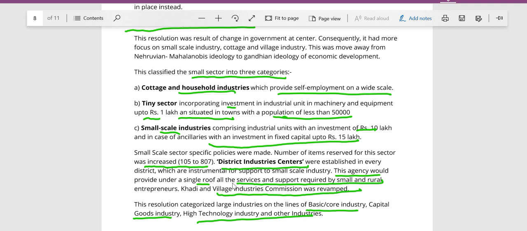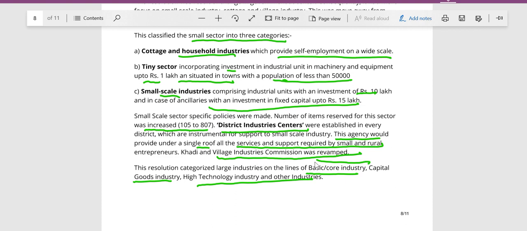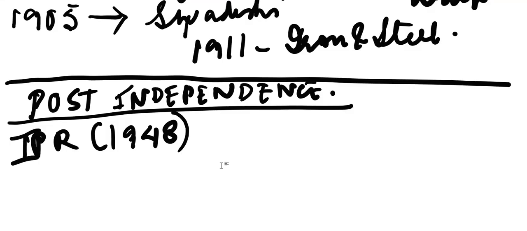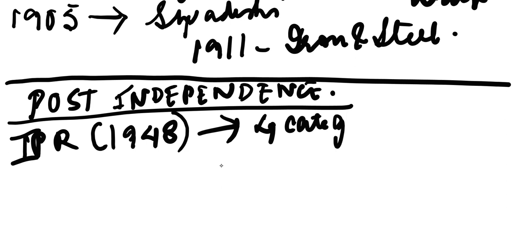Apart from that, this resolution categorized large industries on the basis of core industry, capital goods industry, high technology industry, and other industries. So basic and core industry, so these were the 4 categories: core industry, capital, high tech, and other industries. So this was the IPR 1948 categorized the 4 categories of industries.